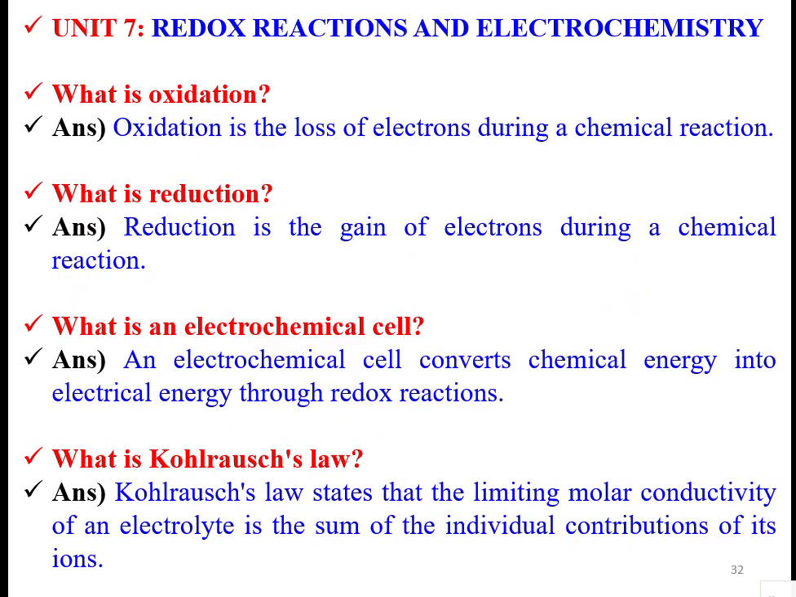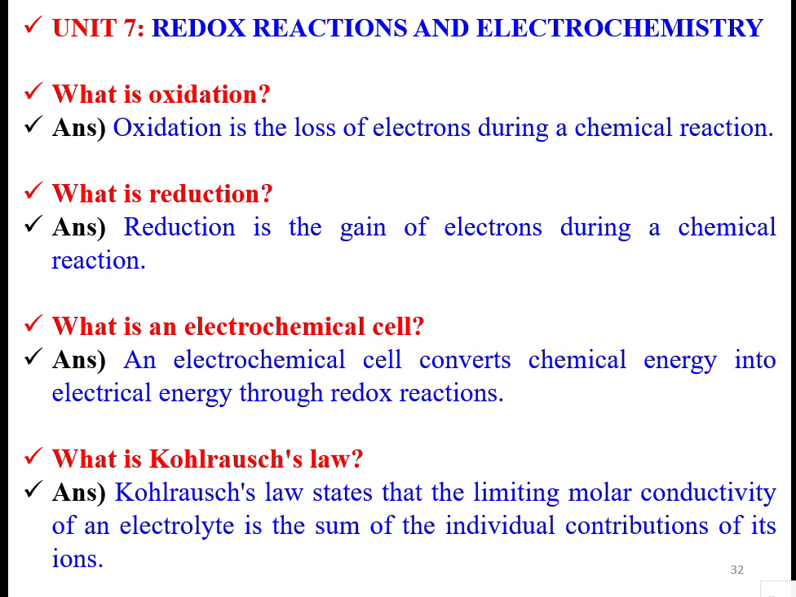Redox reactions and electrochemistry. Oxidation is the loss of electrons during a chemical reaction. Reduction is the gain of electrons during a chemical reaction. This is the modern definition. In modern days, there are so many definitions. So the modern definition of oxidation is loss of electrons, and for reduction, it is gain of electrons.